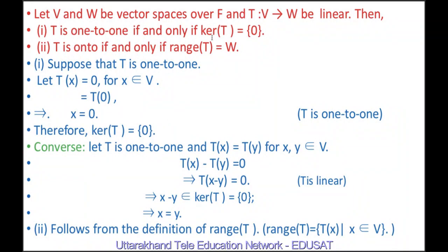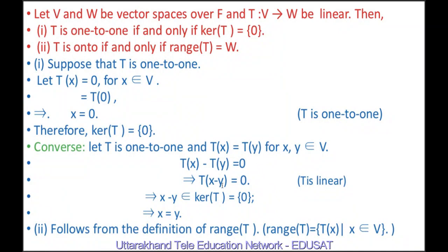Now, the converse part: if kernel of T equal to 0, then T is 1-1. We will prove that T is 1-1. So, let Tx equal to Ty for x, y belonging to V. It means Tx minus Ty is equal to 0.